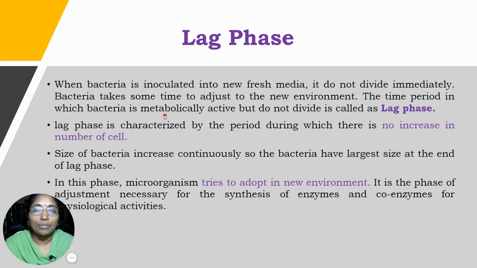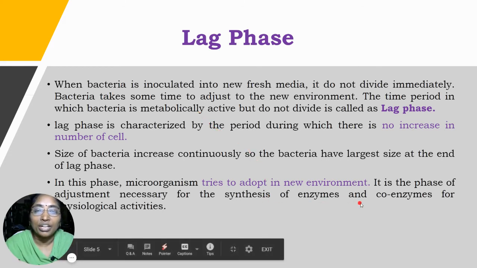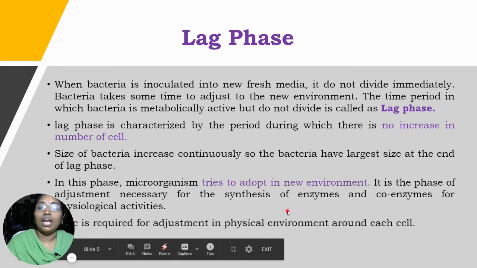As we discussed, the bacteria is metabolically active, therefore it can synthesize the enzymes and coenzymes for its physiological activities. It is required for adjusting to the physical environment around each cell.